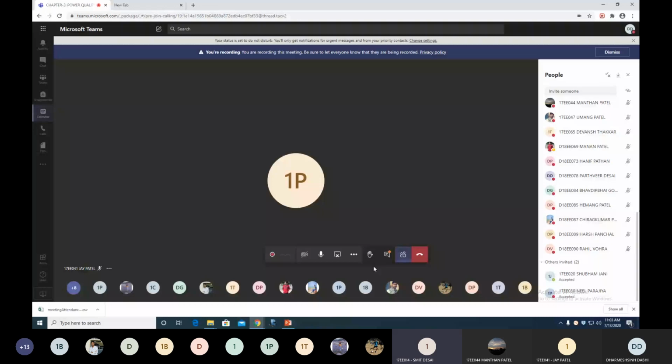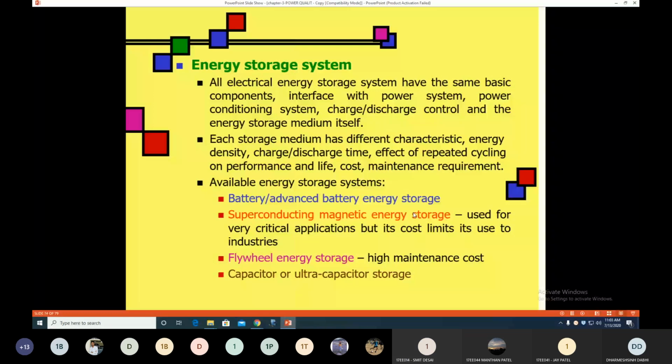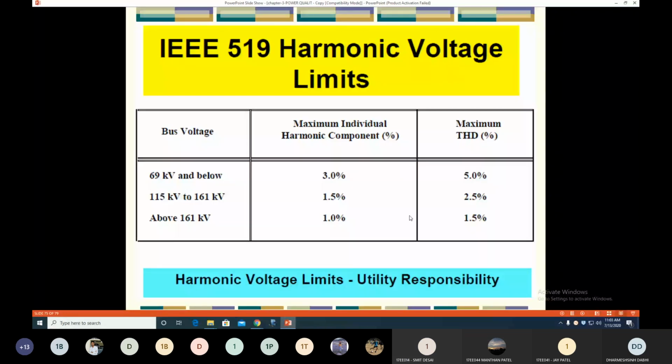So next slide shows the power quality standard IEEE 519, which is related to the harmonic voltage limits for different voltage level systems. In the table, the first column is bus voltage, the second is the maximum individual harmonic component in percentage, and the third column is the maximum THD, total harmonic distortion, in percentage. So for different bus voltages, the maximum individual harmonic contribution or maximum THD is limited by the IEEE 519 standard.